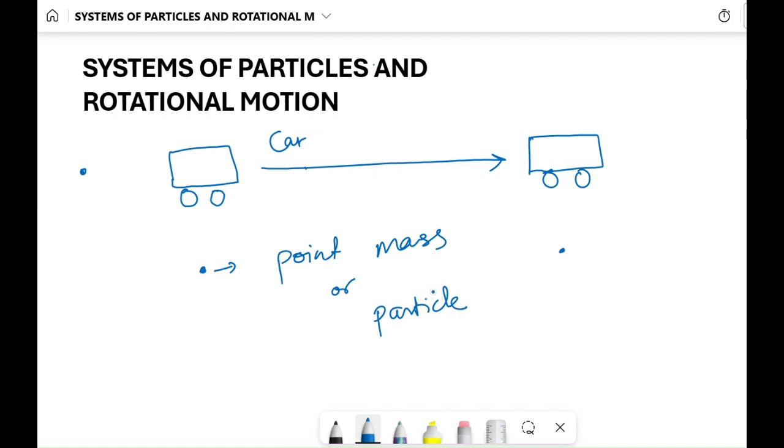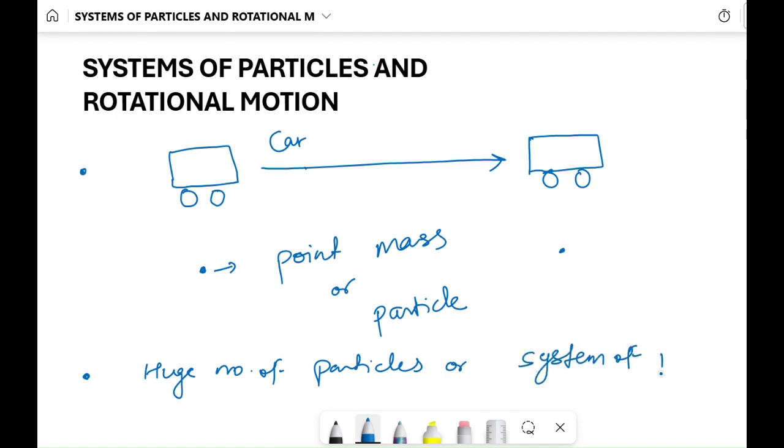In reality, this car is not a point mass. Rather, this car is made up of a huge number of particles, or we can say this car is a system of particles.